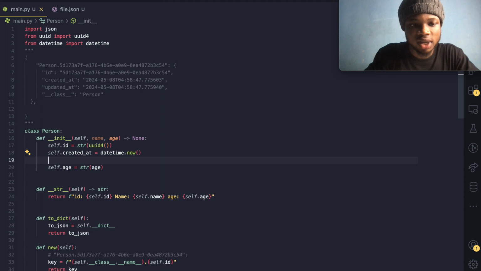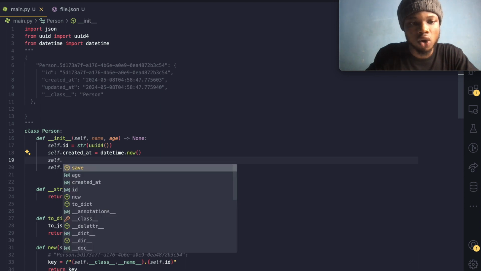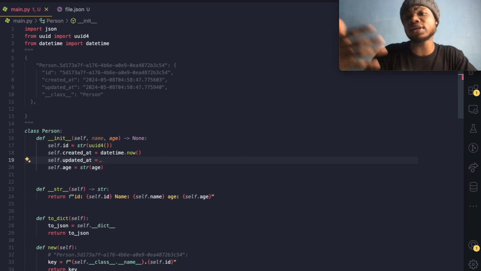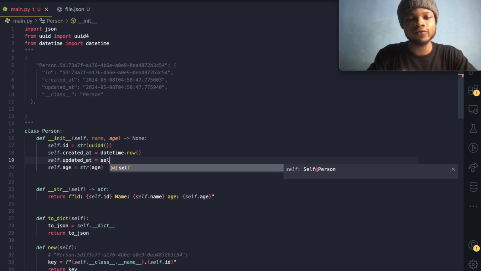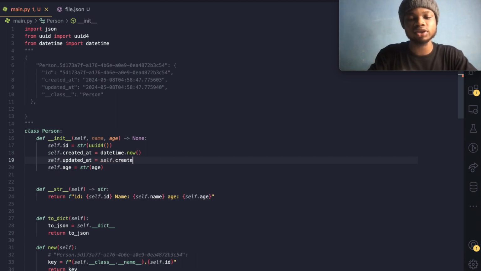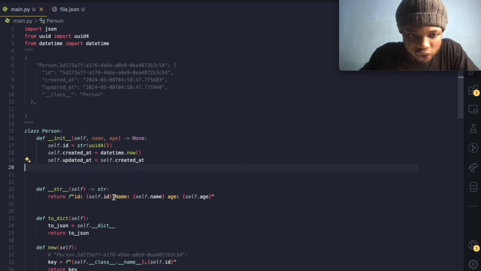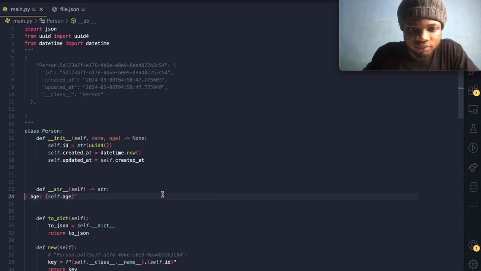So we can now have another one, self.updated_at, equal to datetime. So updated_at is basically when a change occurred in your account. We could just say self.created_at, so let's just keep it at created_at. It's the same thing: datetime.now(), the time at which the change happened. It's the current time, so that's the time it happened. So we're just assigning the value of datetime.now() inside of there. Makes sense? Absolutely.